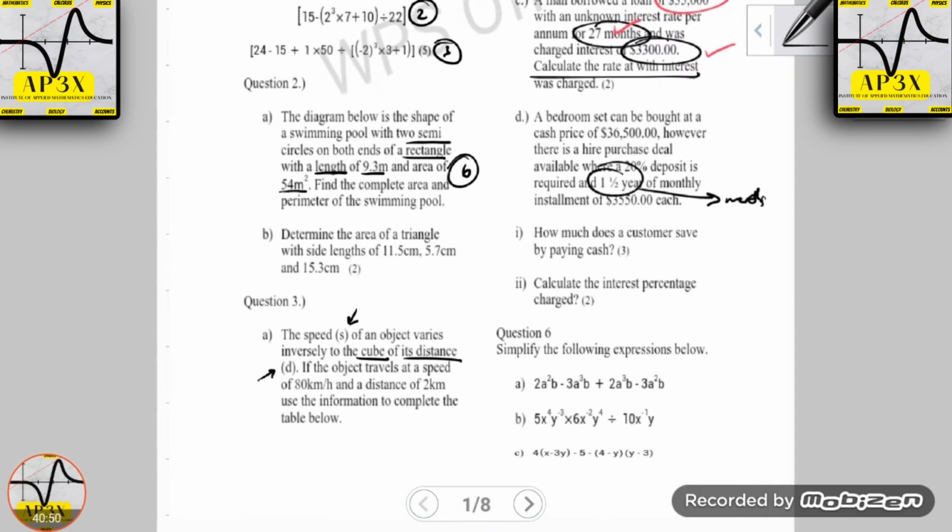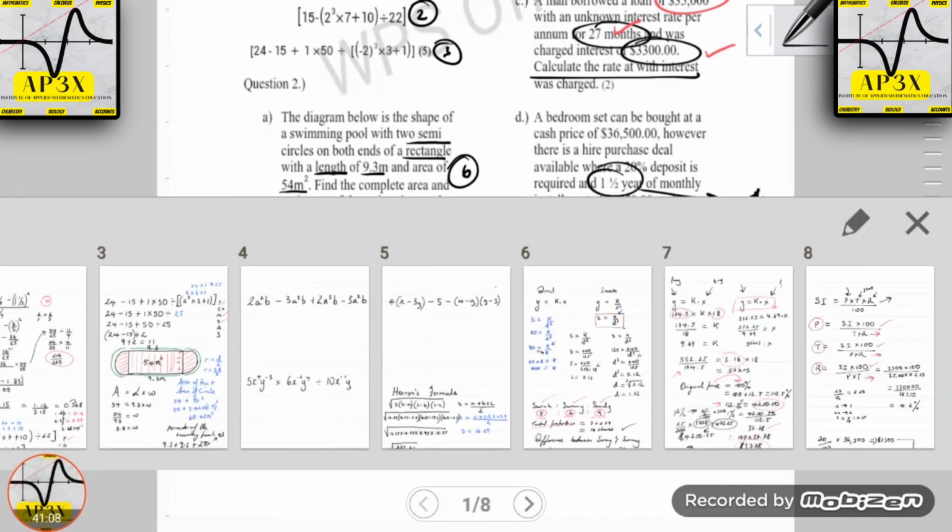We have already calculated that the customer is going to save $34,700, but we want to know what the interest percentage is. We want to convert that interest into a percentage. Now, please bear in mind that when you are doing interest percentage, the interest is always compared to the total.